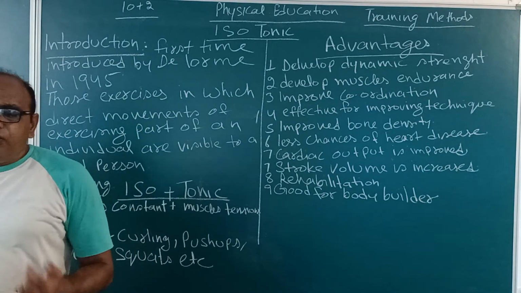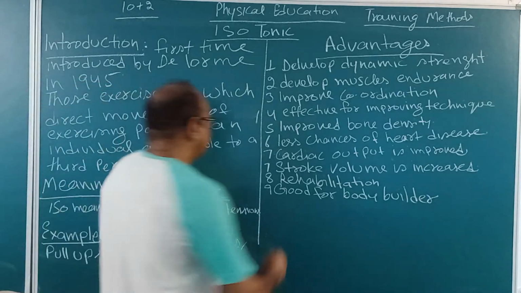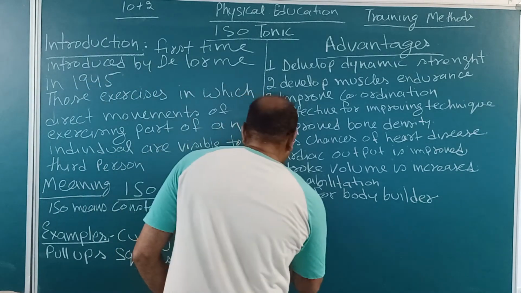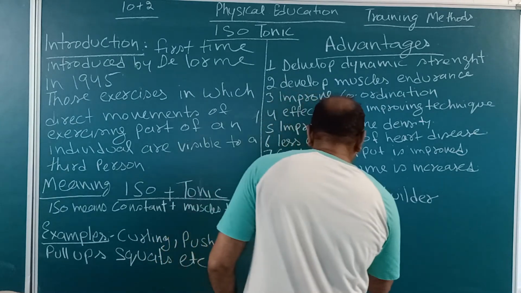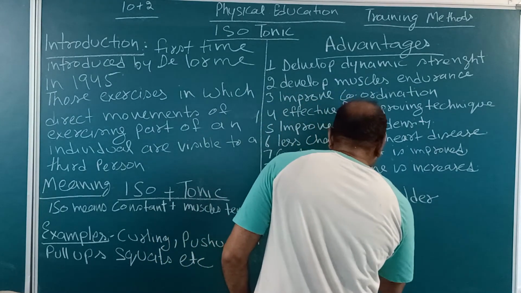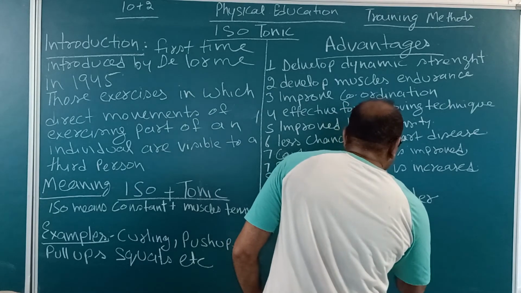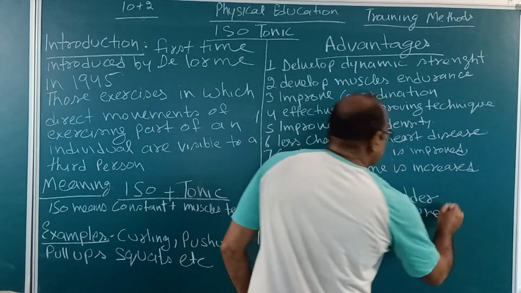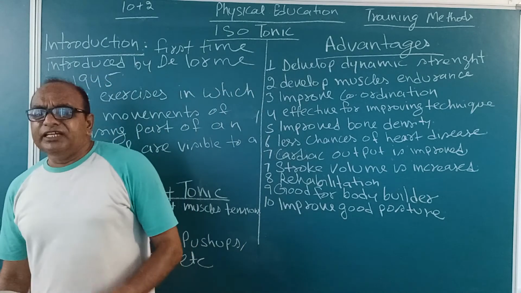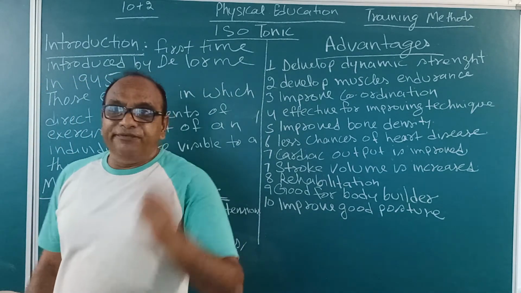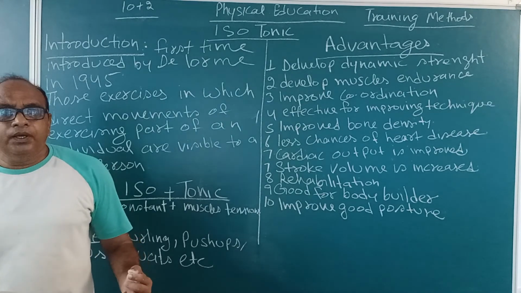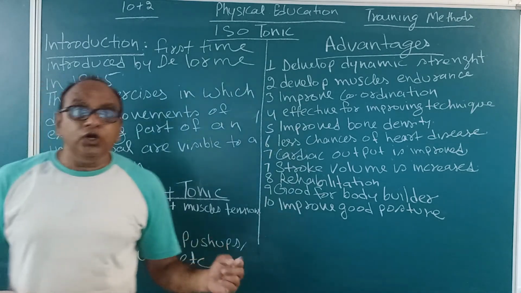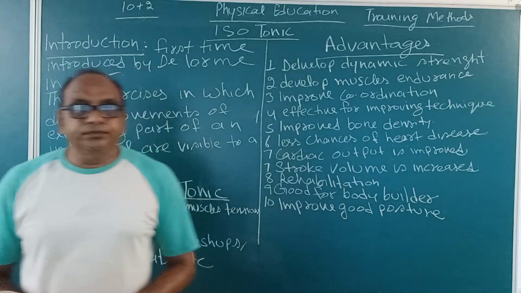Next is improved posture. Today what is happening, everybody is doing monotonous activities. Because of this, their posture is not up to the mark.